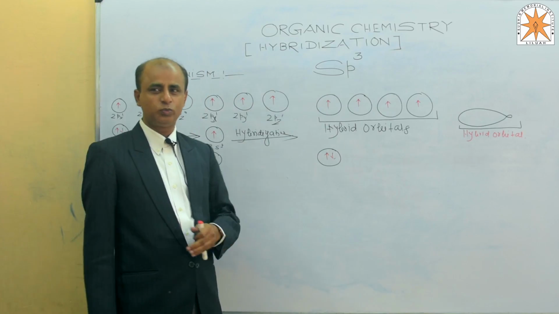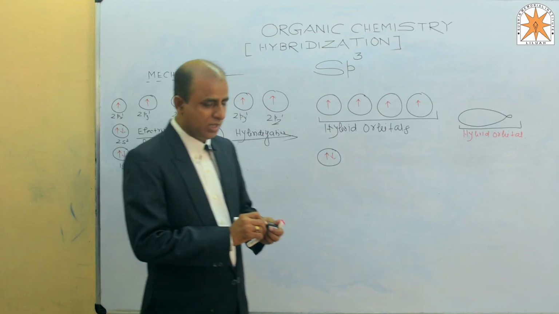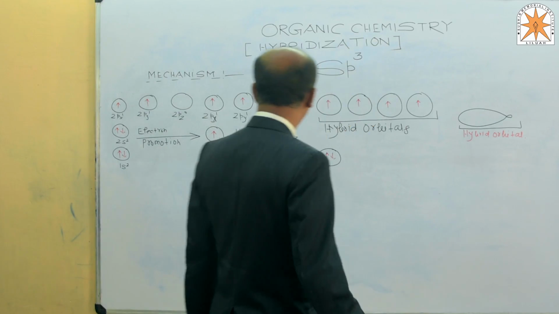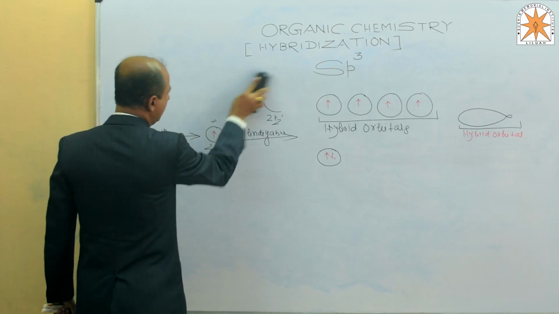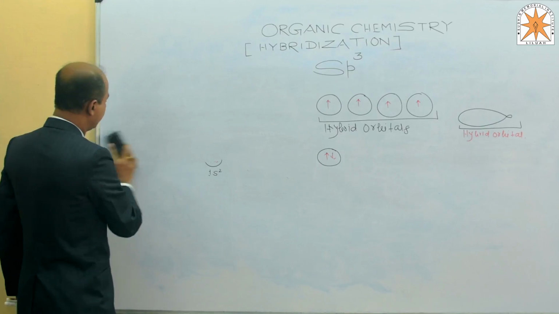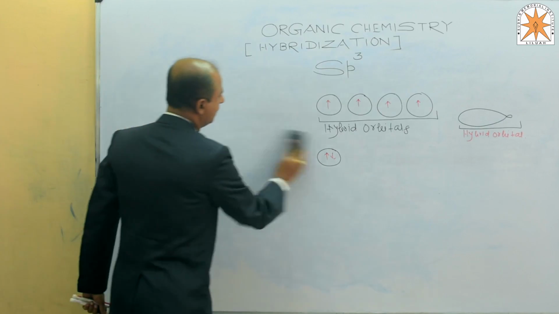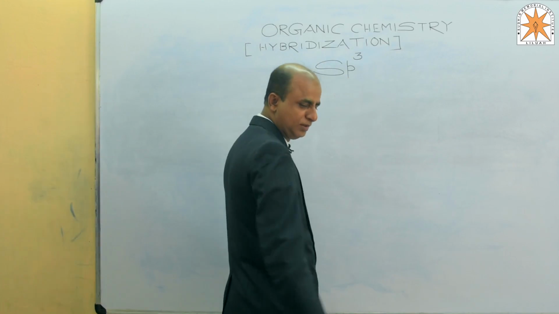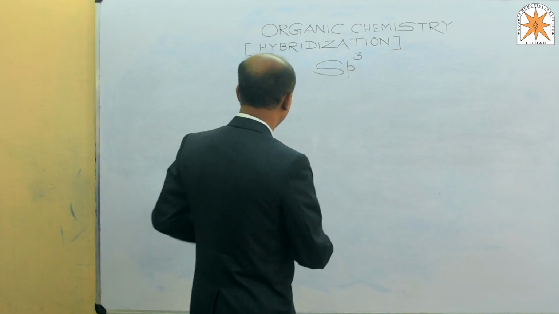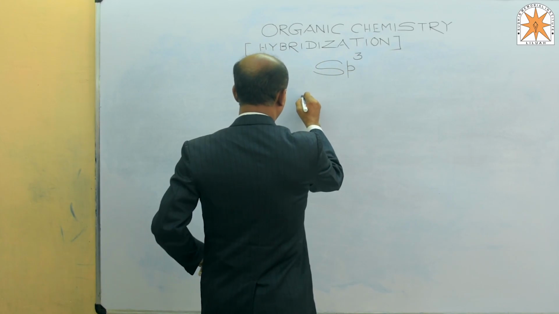This is said to be sp3 hybridization. Now we have to see what type of overlapping there is. The carbon has a tetrahedral structure, and the structure becomes like this. This is the tetrahedral structure.